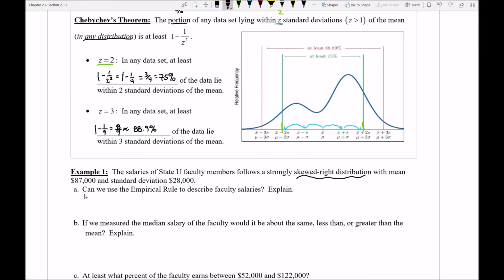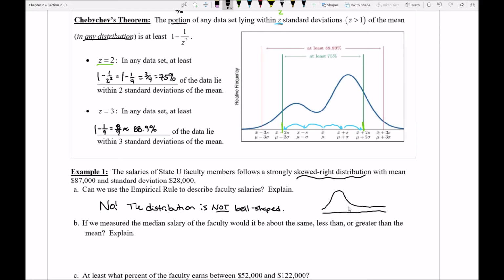Okay, part A. Can we use the empirical rule? Well, again, we already answered that. No. The distribution is not bell-shaped. So that's pretty easy. Now, I do know that it happens to be a skewed right distribution, which means that if I was to sketch it out, my distribution would look something like this, where there's a lot of data on one side and it tails off on the right. So this might be the shape of my distribution.